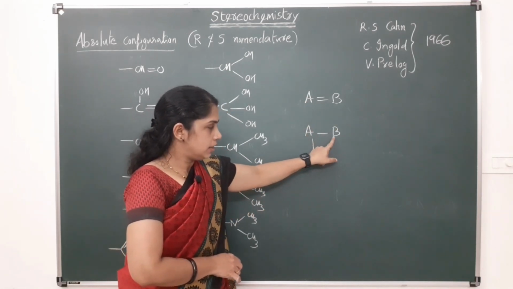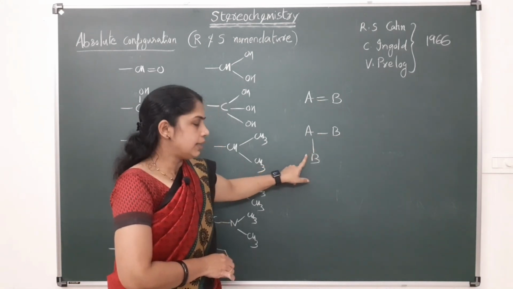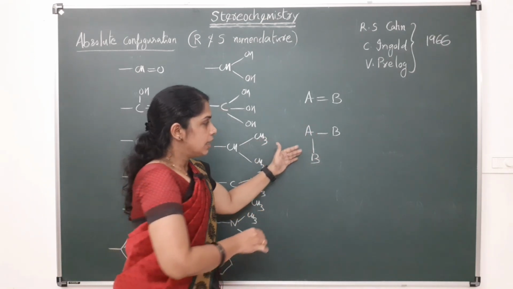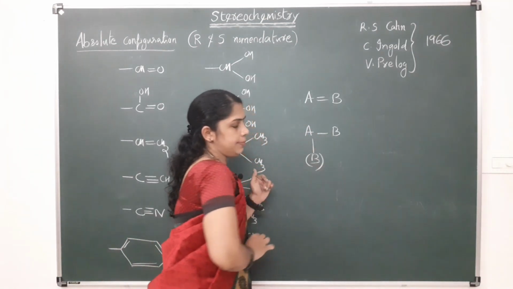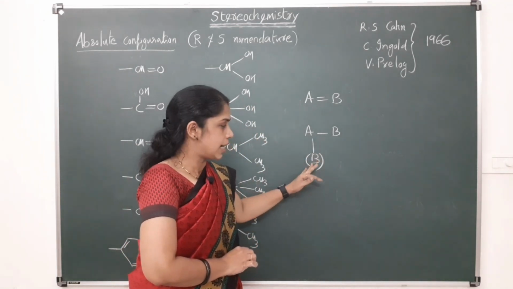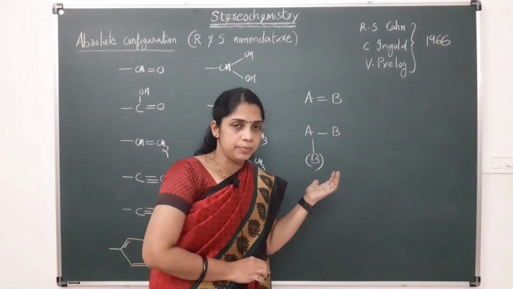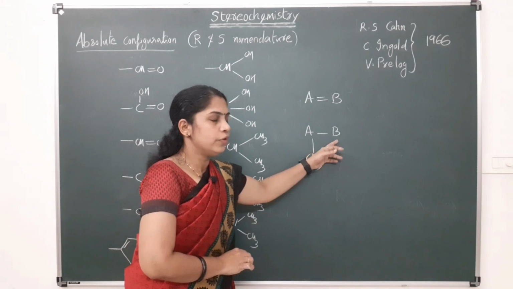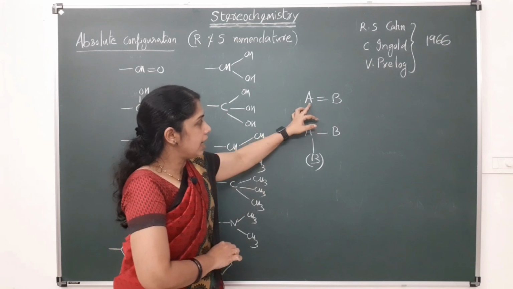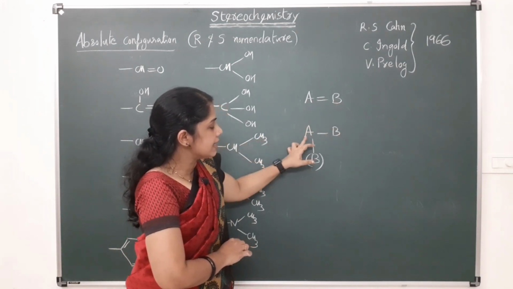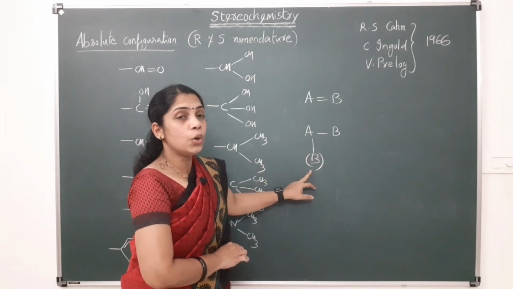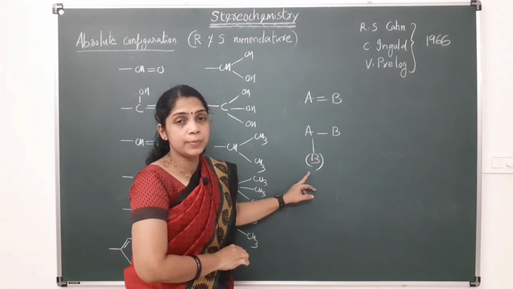One is to B itself and the other is the ghost atom of B. This is called a ghost atom, having a similar atomic number, or it is called a phantom atom. It is only a duplicate of this B, but it is not attached to any other atom. So A double bonded to B means A is singly bonded to B 2 times: one is to B itself and the other is a ghost atom of B, and this ghost atom is called a phantom atom.